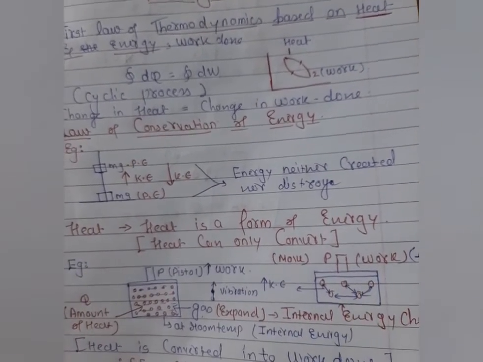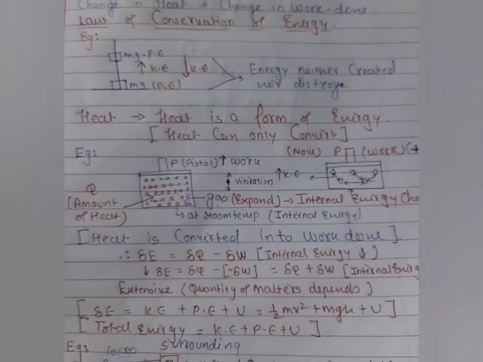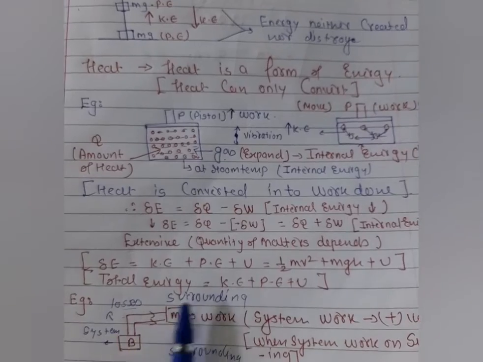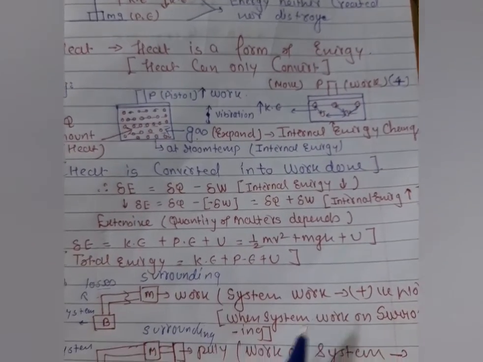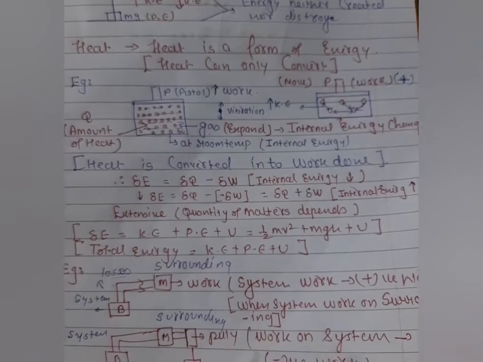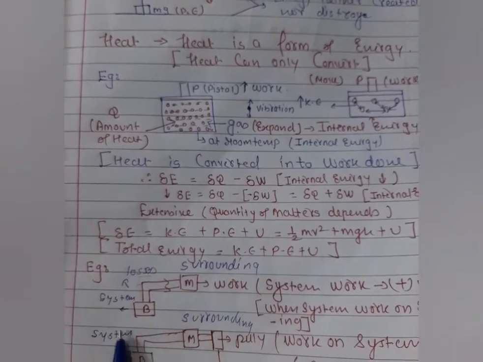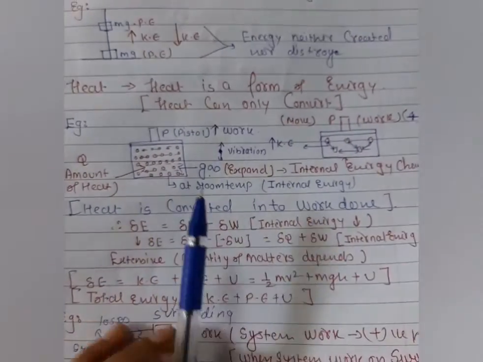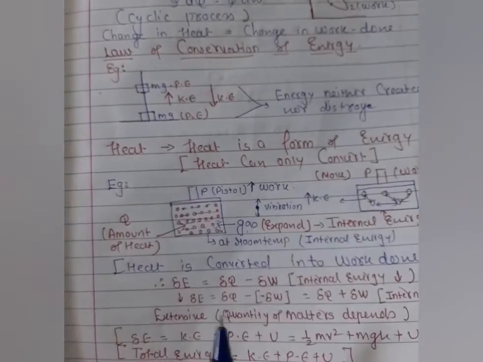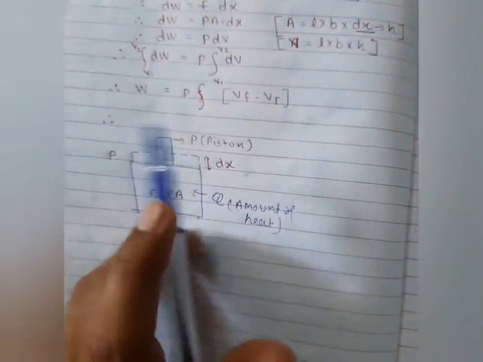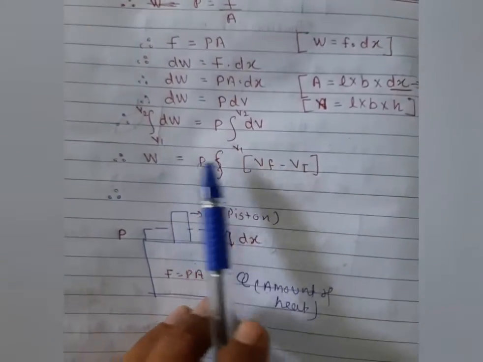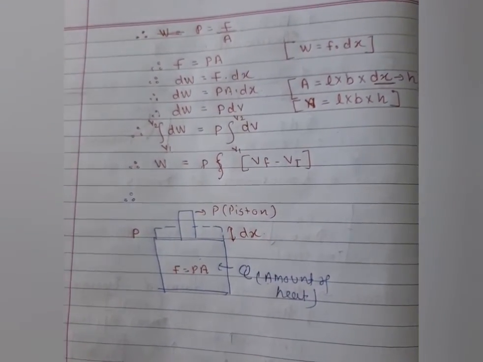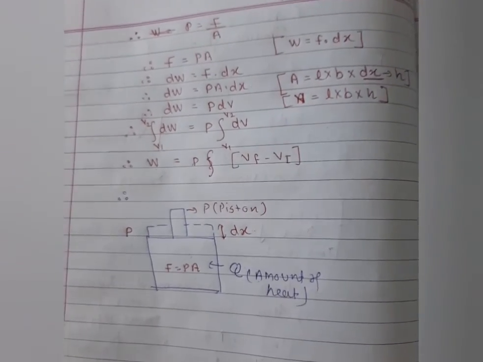But work is divided into two types, that is positive work and negative work. When a system is applying work on the surrounding, that type of work is called positive work. When the surrounding is applying work to the system, this type of work is called negative work. And when this process happens, pressure is also applied on it. So with the help of that pressure, the work is equal to P into the change in volume, that is final volume minus initial volume. So this is the first law of thermodynamics.